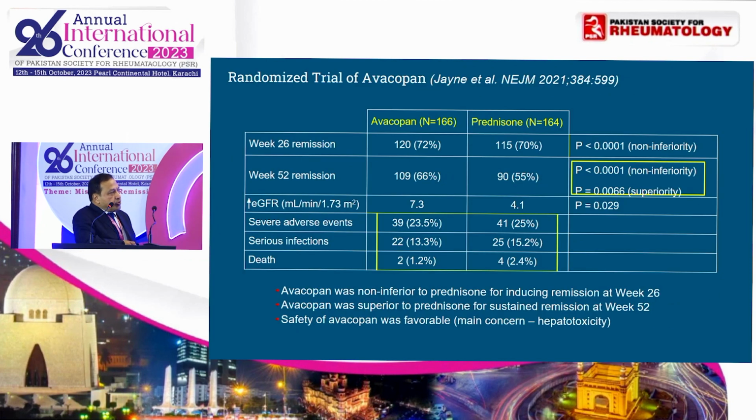The conclusion was that at 52 weeks, in the avacopan group, 66% of the patients were able to achieve remission versus 55% of patients in the traditional steroid group. So the conclusion was that avacopan was not inferior to prednisone in inducing remission at week 26. As you see, the results were comparable, but it was superior at week 52.